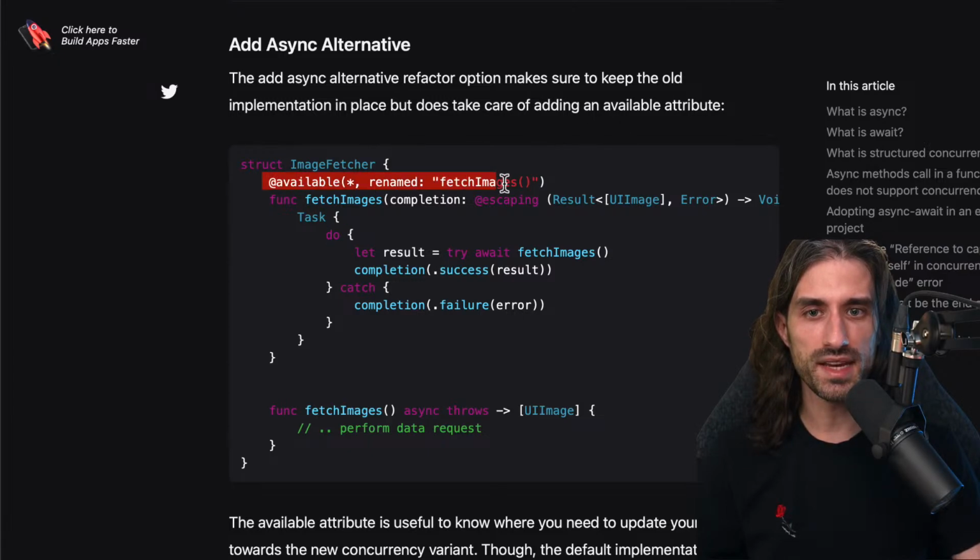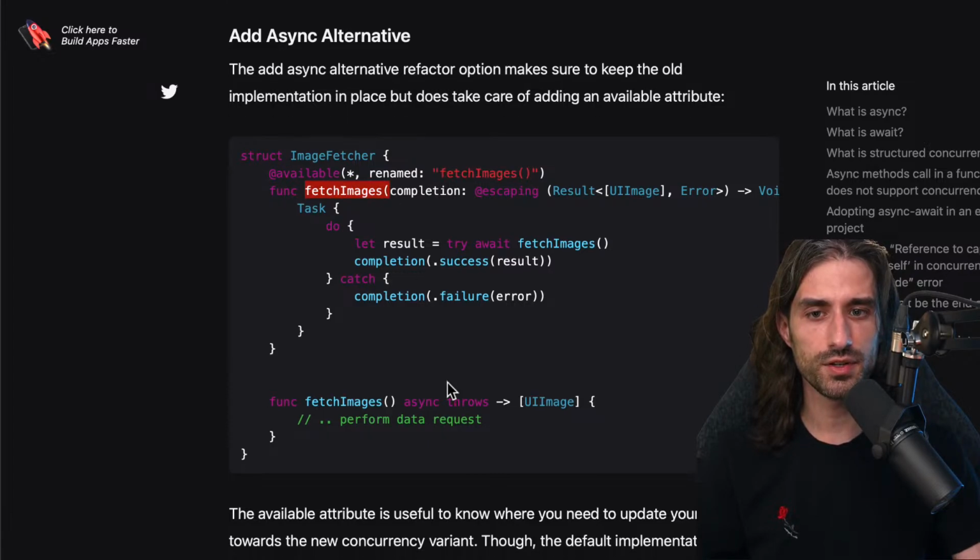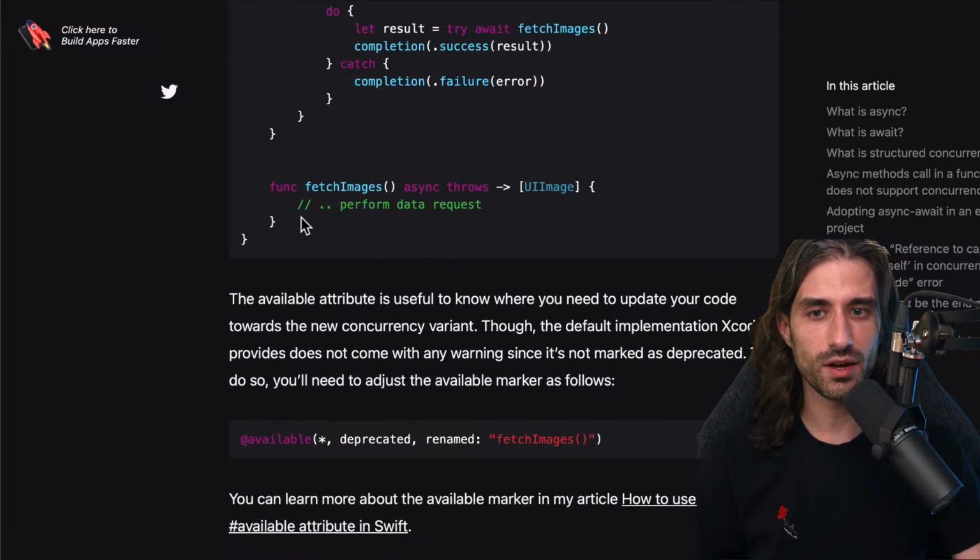It will basically say that this method, fetch image completion, is deprecated and has been renamed to fetch image, so that there will be deprecation warnings in code that uses this method. And we'll see a little bit later how this new async variant is implemented.